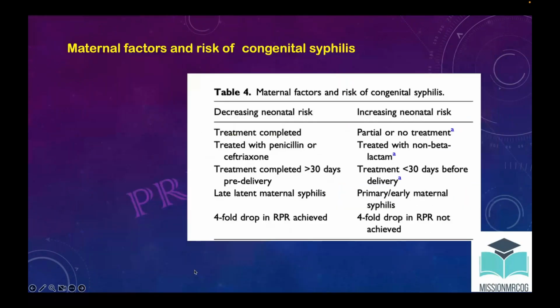Now, maternal risk factors and the risk factors for congenital syphilis. The neonate is at risk when the patient has not had complete treatment, when the patient is treated with non-beta lactam antibiotics, when the treatment is given less than 1 month before delivery, if it is primary or early maternal syphilis, or if a fourfold drop in RPR is not achieved.